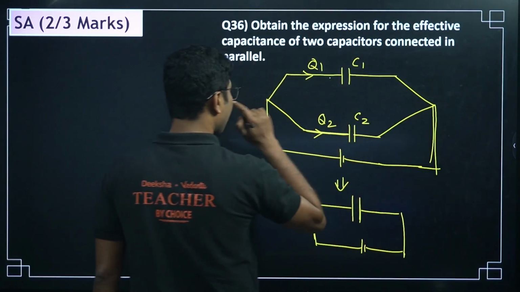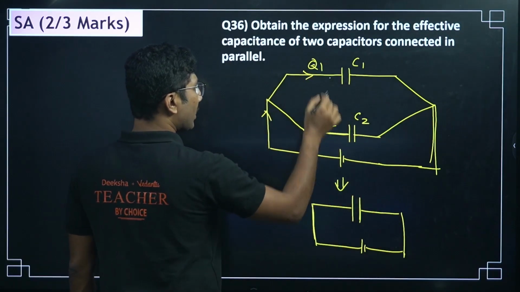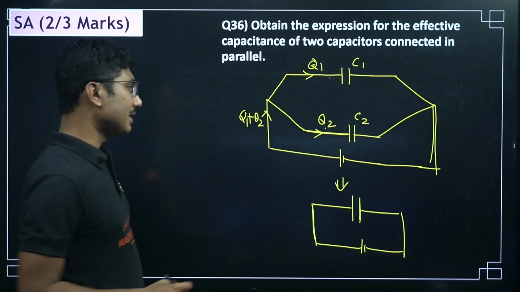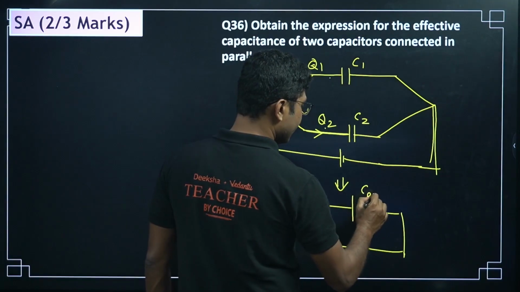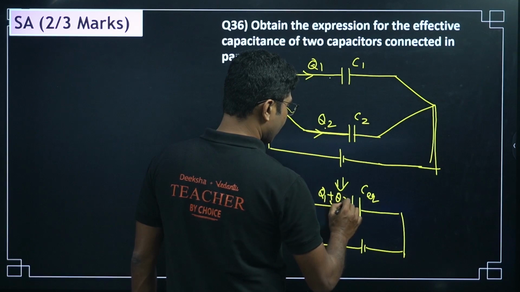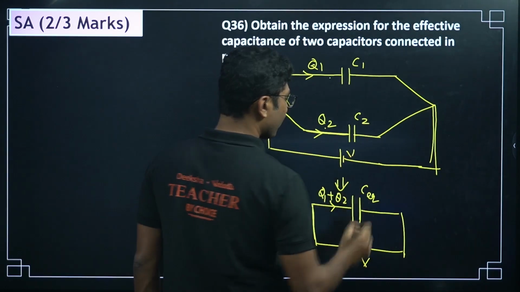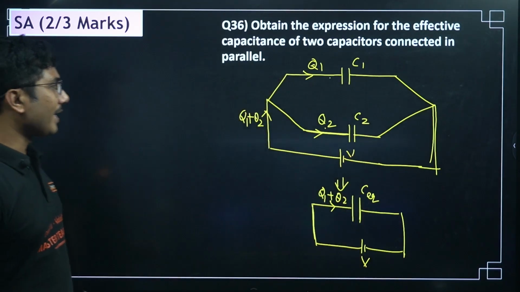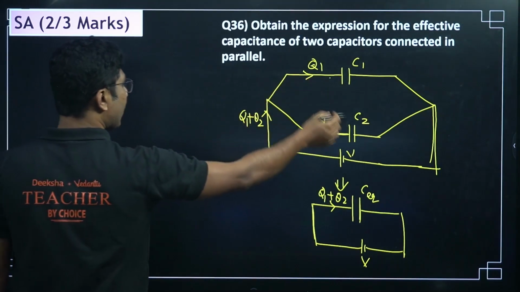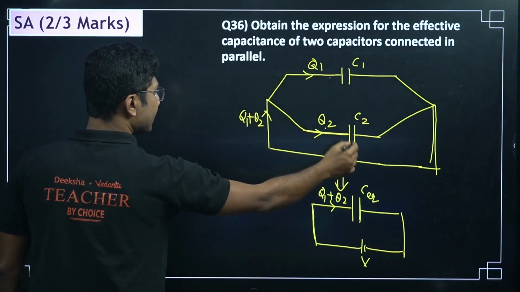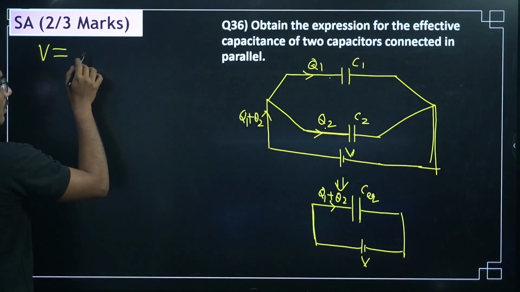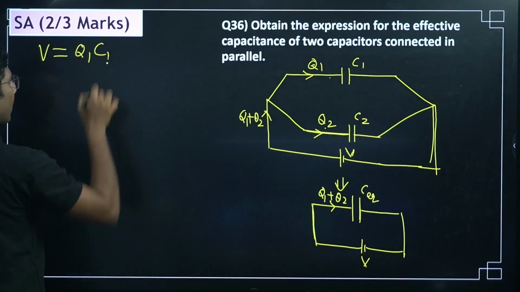Because it's a parallel combination, the charges Q1 and Q2 are passing through this, that means Q1 plus Q2 must be the total charge in the circuit. So once you have replaced it with C equivalent, the total charge will be Q1 plus Q2, and the voltage remains the same, that is V. Now you have to find a way to find the C equivalent. We know that in a parallel combination the voltage remains the same for each of the capacitors.